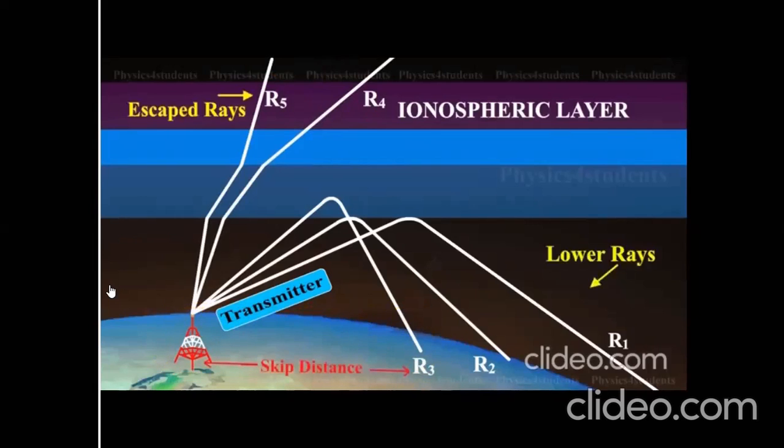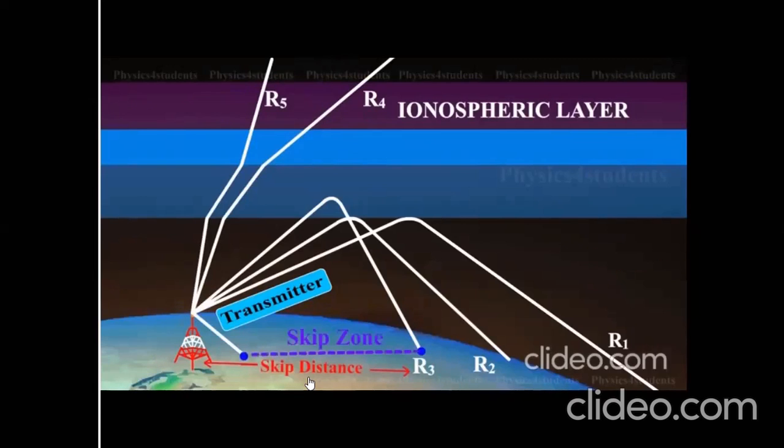The minimum distance between the transmitter and the ray like R3, which strikes the earth, is called the skip distance. The region between the point where there is no reception of ground waves and the point where the sky wave is received is known as the skip zone. In the skip zone, there is no reception at all.